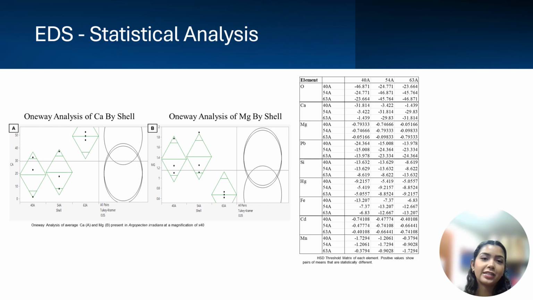For statistical analysis, one of them being the ANOVA test, it showed that there were significant differences between the groups, and that the calcium for the hot shell was significantly lower than those in the cold and ambient groups, and the magnesium levels were also significantly lower compared to the other two groups. For my HSD threshold matrix, positive values confirm differences between temperature groups, while my values were negative. It concluded that there are no differences between temperature.